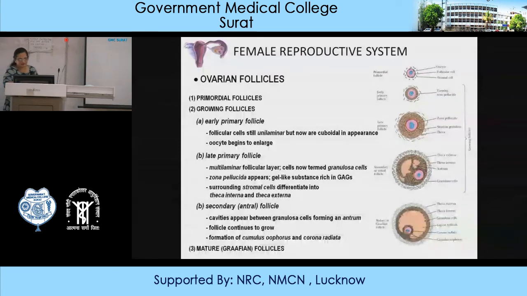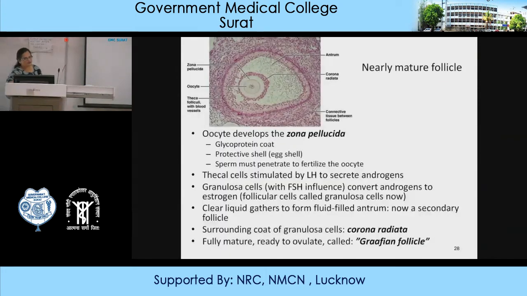Then you have the ovum, which is surrounded by the corona radiata, and then a part known as the cumulus oophorus. The zona pellucida consists of a glycoprotein coat, a protective shell, called the eggshell, and sperm has to penetrate the zona pellucida for fertilization.